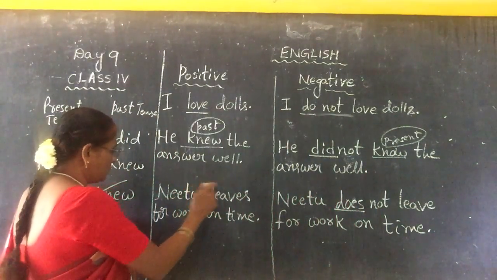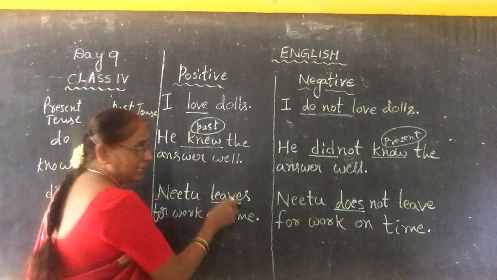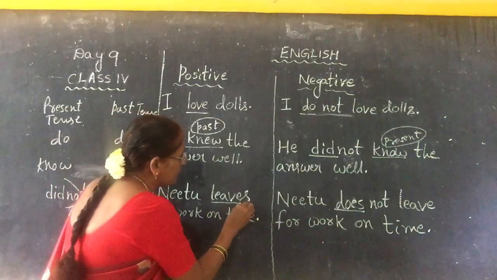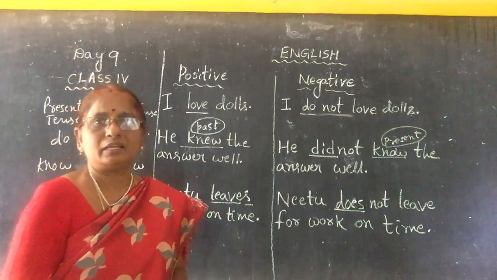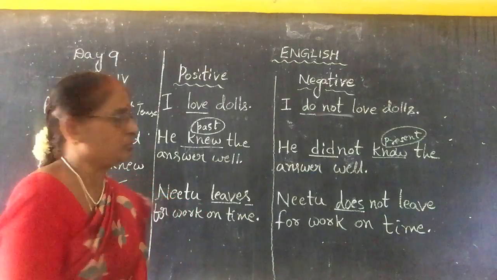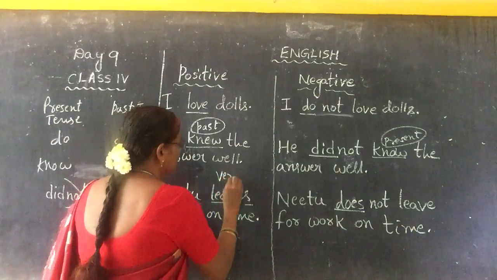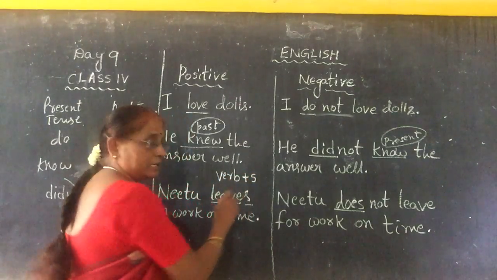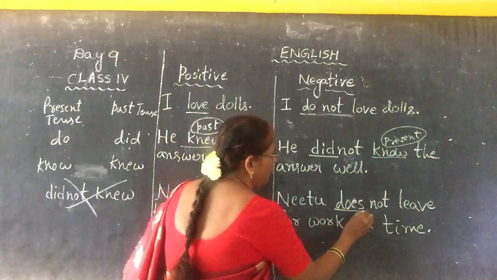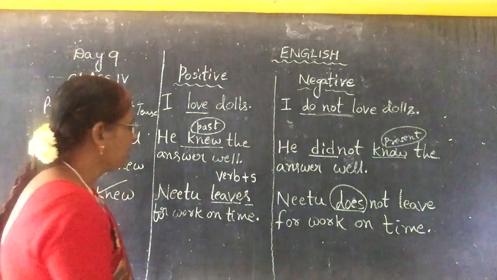"Neetu leaves for work on time." "Leave" is a verb, an action word. Here, "for work" means regularly, every day, continuously. In the previous class also I told you: verb plus "s." So what do we have to write? "Does not."